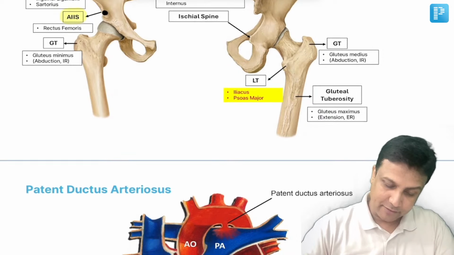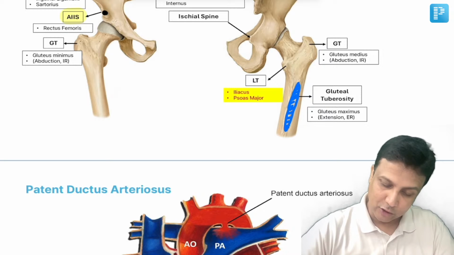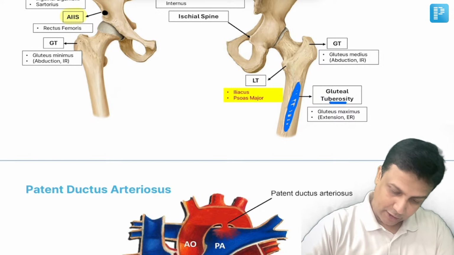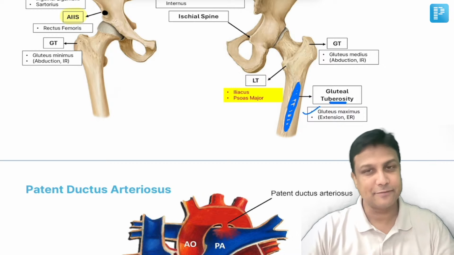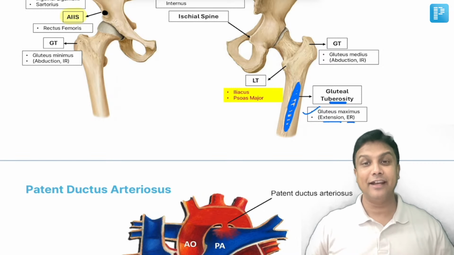Now, where is gluteus maximus attached? Remember, it will be attached onto a tuberosity here, and this tuberosity will be the gluteal tuberosity. Now, which muscle will be attached here, guys? Gluteus maximus. And it is helping in what? Extension and external rotation at the hip joint.